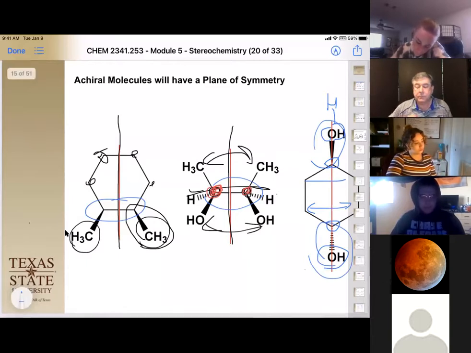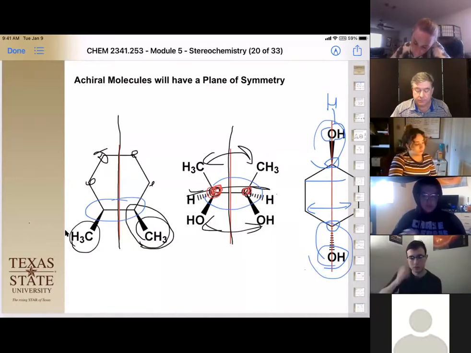Okay, questions on planes of symmetry? Okay. This becomes particularly important when we have 2 or more stereocenters.